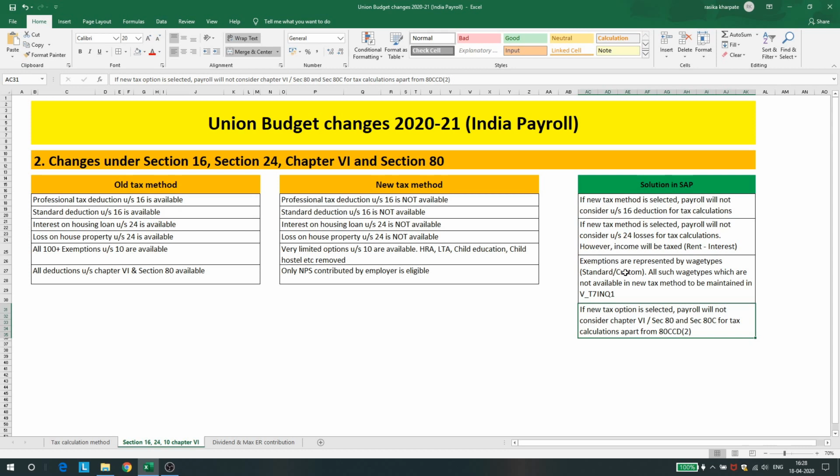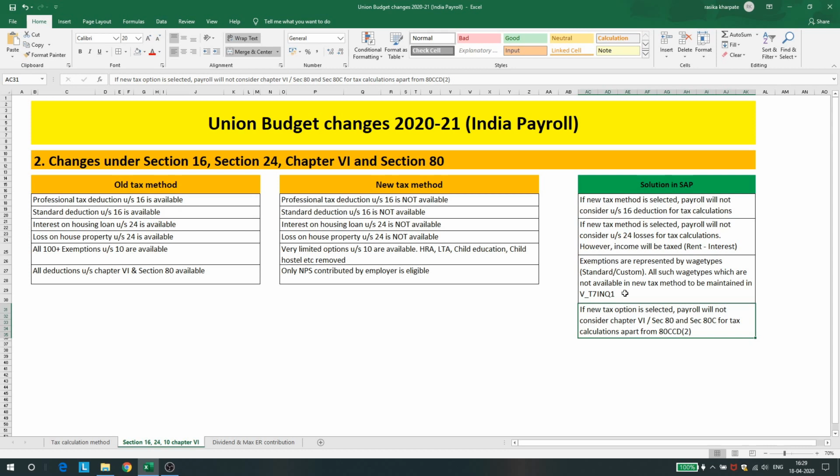For example, if you are receiving, let's say, 2 lakh rupees for a wholly let out property, and you are declaring that to your employer, then what the system will do is take the 2 lakh minus 30% of 2 lakh, that is 60,000. So that difference amount will be added to your income from other sources. However, the losses will not be considered for deduction. For example, any losses in house property or any interest on the housing loan that you have taken would not be considered for exemption.